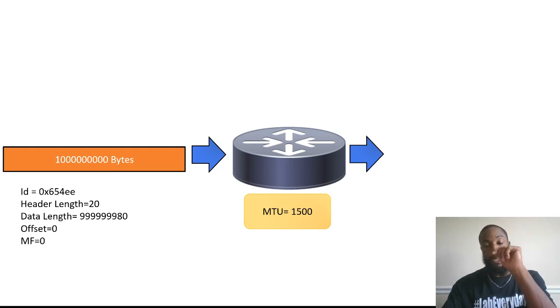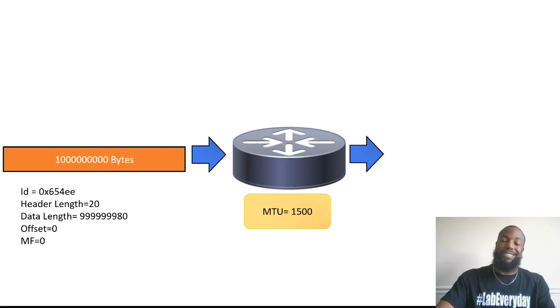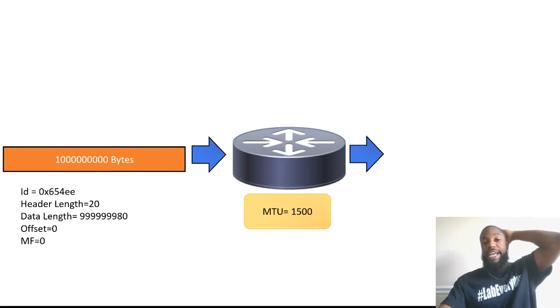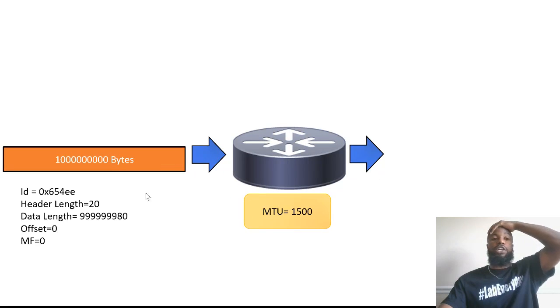All right. So anyway, like I said before, the ID is just an arbitrary number. The header length is 20, right? And then there's the data length, that number minus 20. The fragment bit lets you know it's 0. This was the first piece. Now when the next guy gets it, it should be 1, because that lets you know there's more coming. So here's the answer.